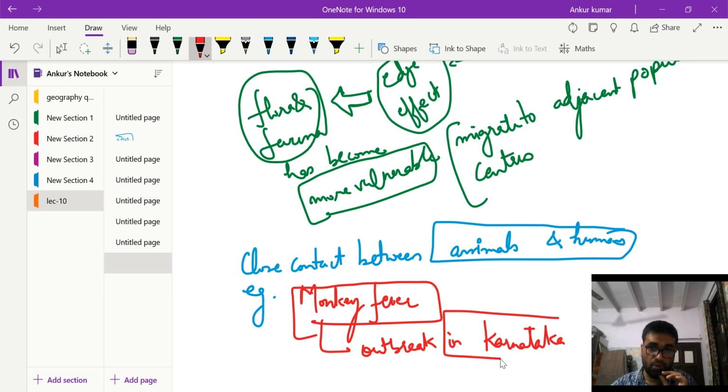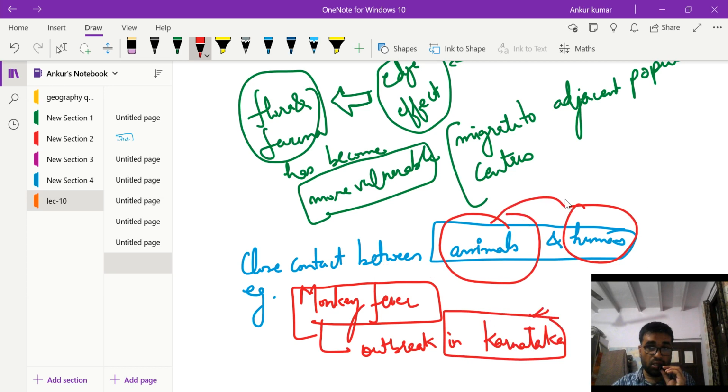The main reason was this habitat fragmentation and encroachment, and then close contact between animals and humans, leading to the jump of the species barrier. This is also called the jump of the species barrier.